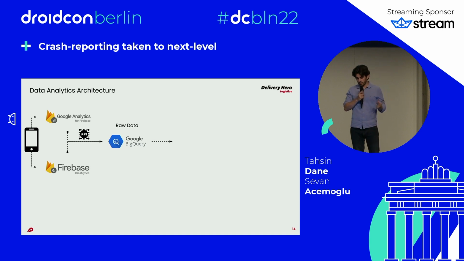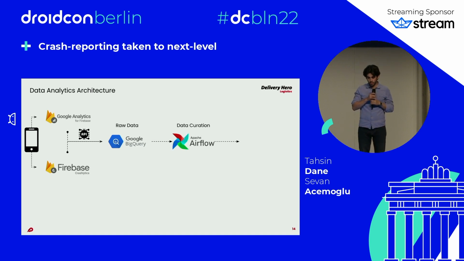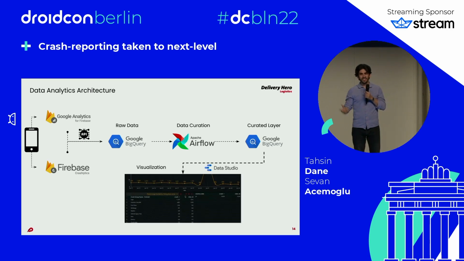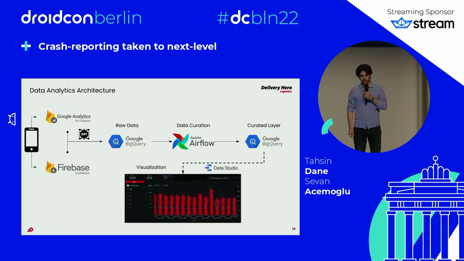Because our data size is a bit large, we also use Airflow to create our table. Basically, we're just cleaning up our table because we don't use all the fields in this Google BigQuery table. Then we create a new curated layer table, and we link it to our Data Studio, which is another Google free tool you can use.